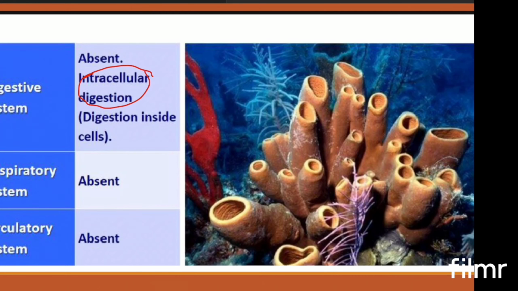Intra means inside the cell, so digestion actually happens inside the cell. And the respiratory system and circulatory system are absent.